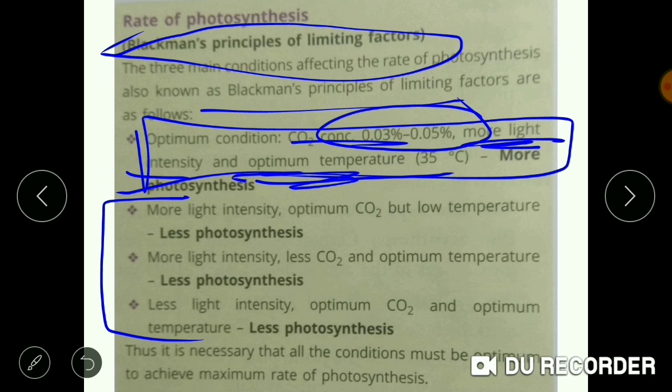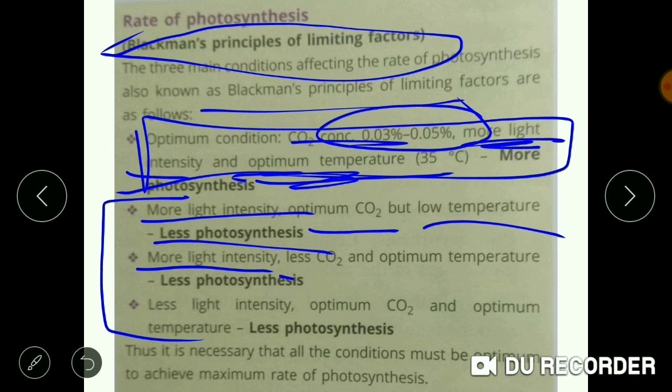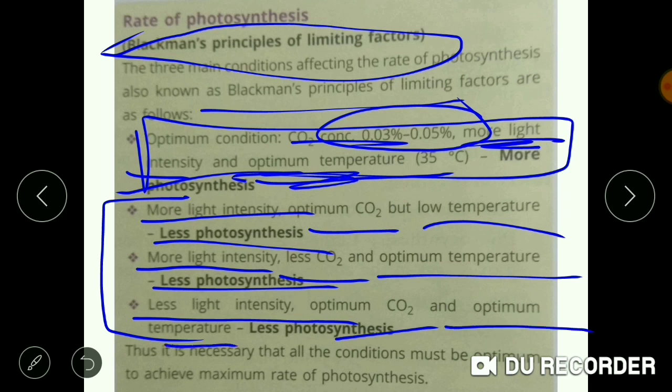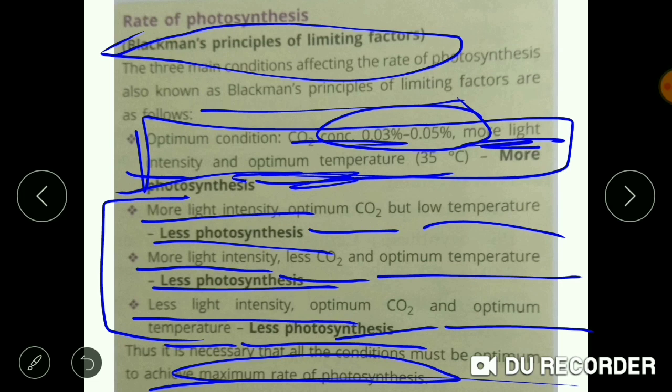So here are certain conditions which depict it. If there is more light intensity, optimum CO2 but low temperature, then the photosynthesis will be less. If there is more light intensity, less CO2 and optimum temperature, then also the photosynthesis will be less. If there is less light intensity, optimum CO2 and optimum temperature, then too the photosynthesis will be less. Thus, we can say it is necessary that all the conditions must be optimum to achieve the maximum rate of photosynthesis. Thank you.